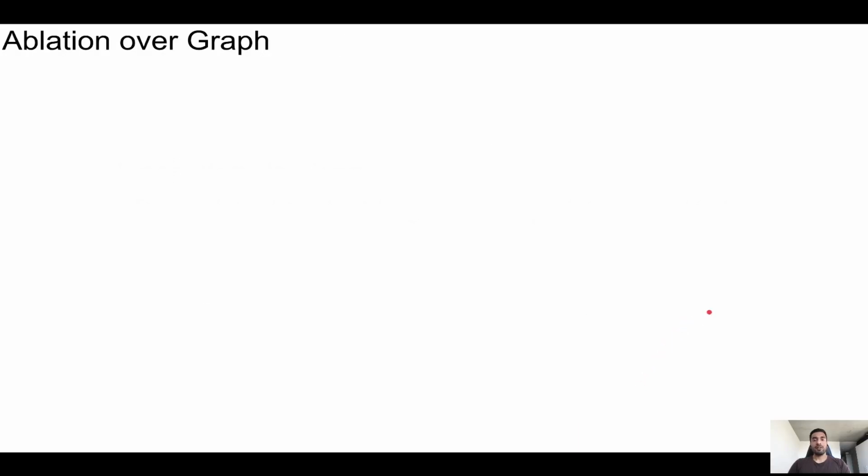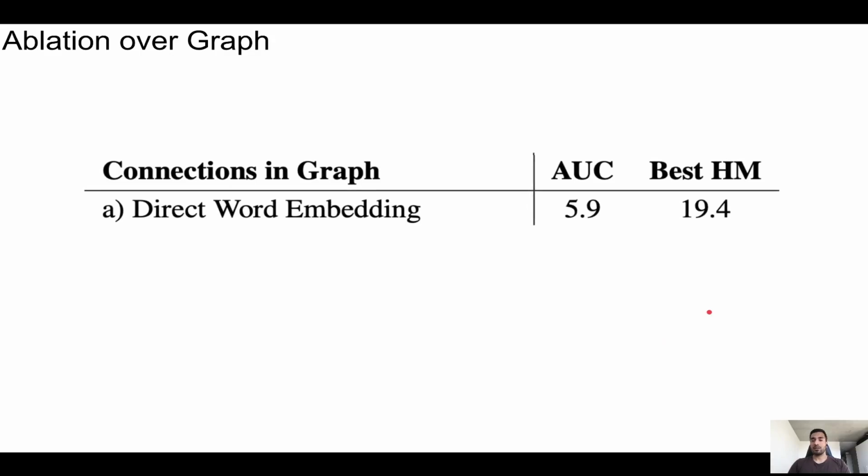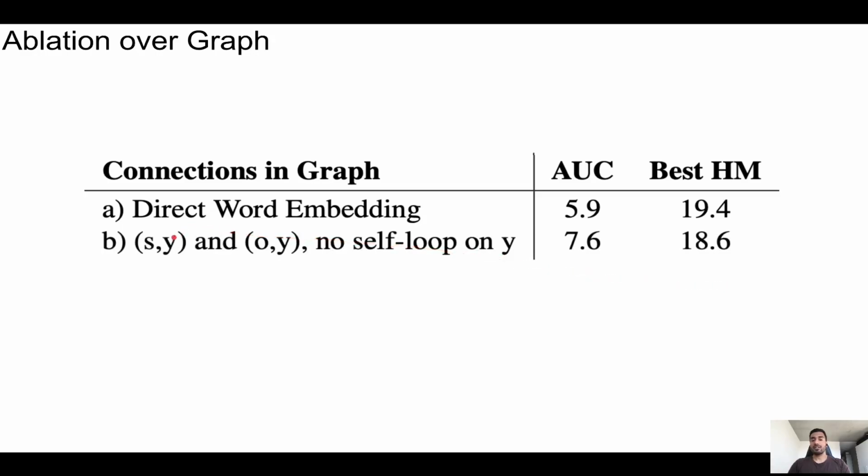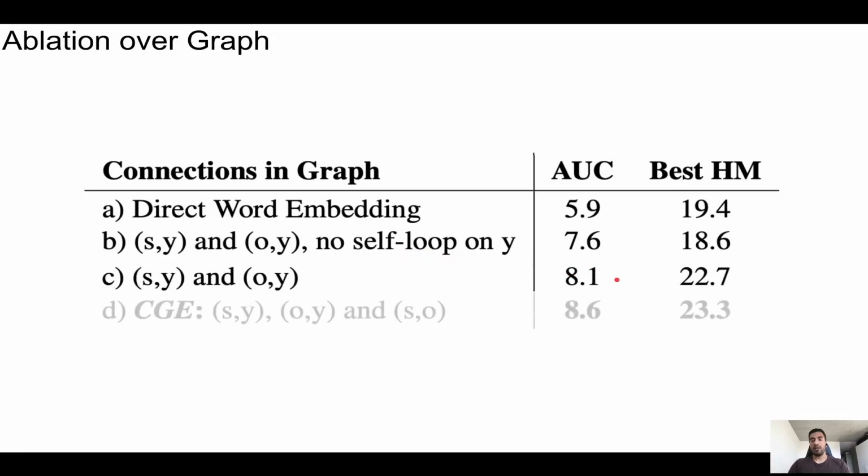Ablating over the graph, if we directly use word embeddings with our cross-entropy framework, we already achieve state-of-the-art performance. Introducing a graph from a state and objects to their compositions, we achieve an AUC of 7.6. Introducing a latent representation on composition, this improves to 8.1. And using all of the connections in CGE, which also connect state and objects, we achieve an AUC of 8.6.